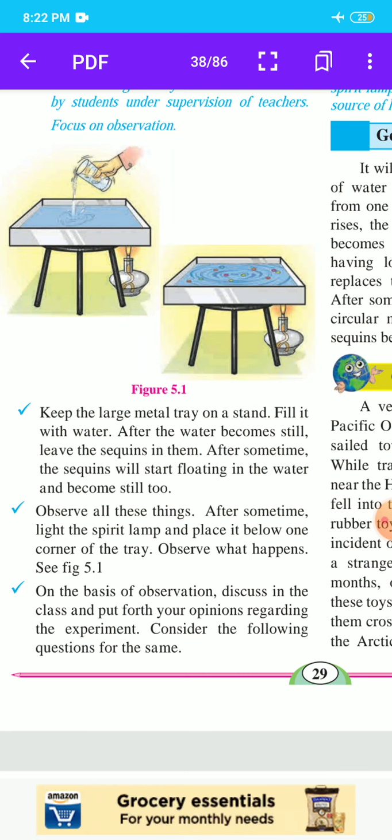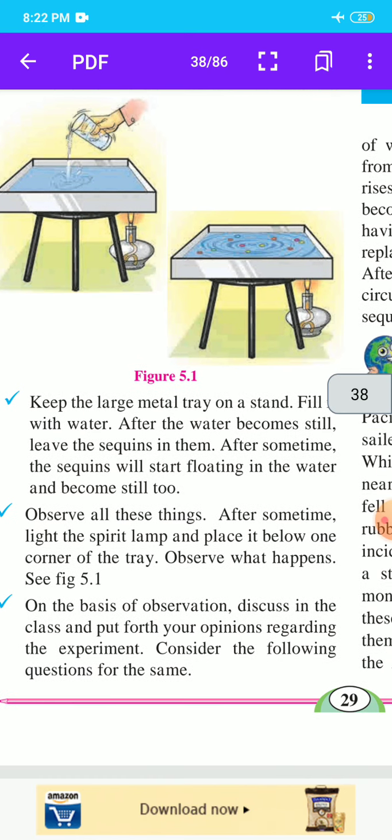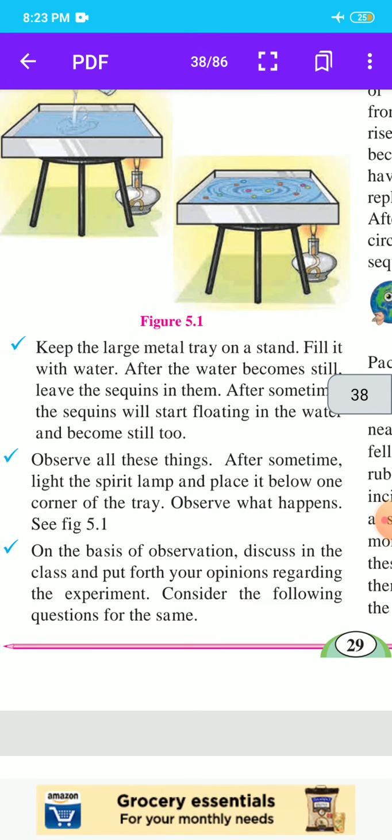After some time, light the spirit lamp and place it below one corner of the tray. Here students, see the spirit lamp in the figure. Observe what happens. Then our next step is, on the basis of observation, discuss in the class. Put forth your opinion regarding the experiment.